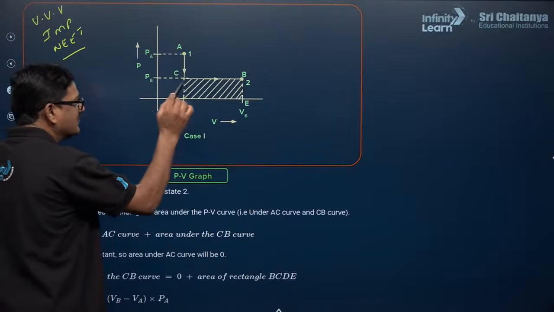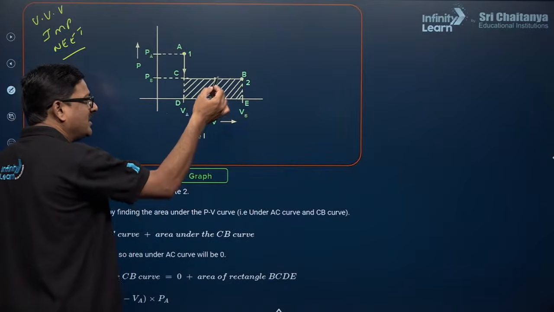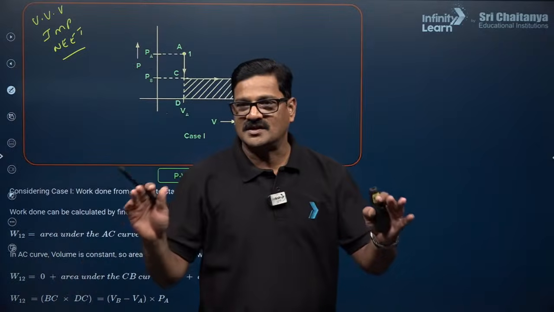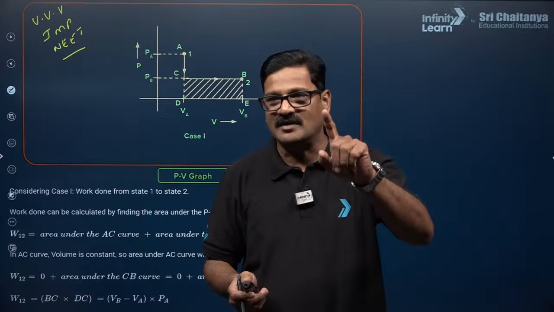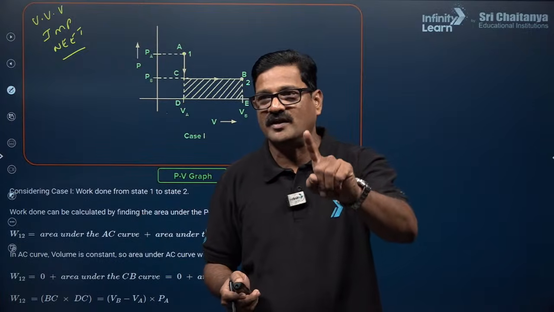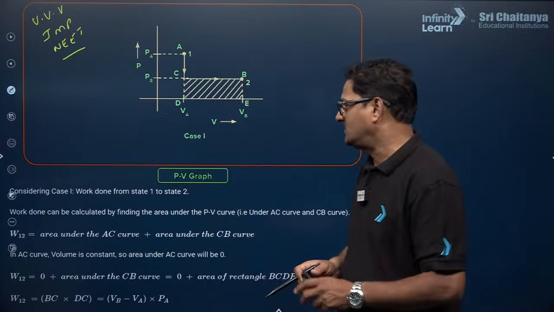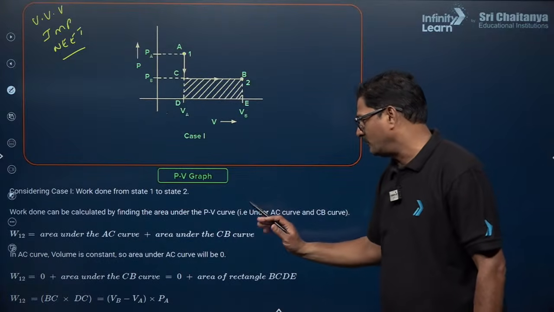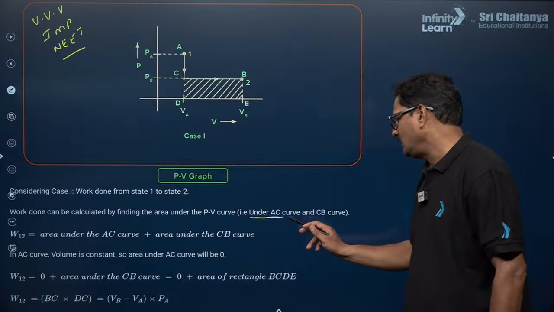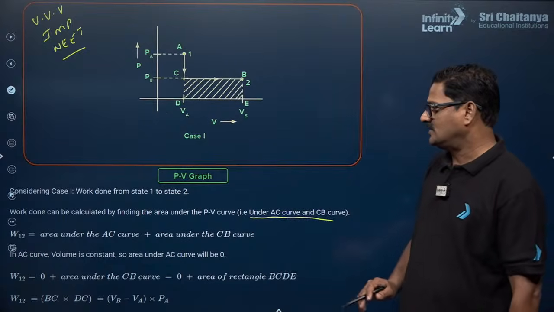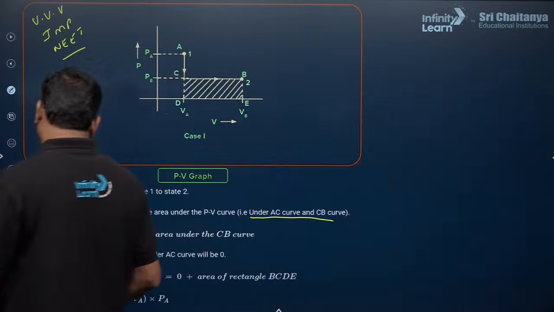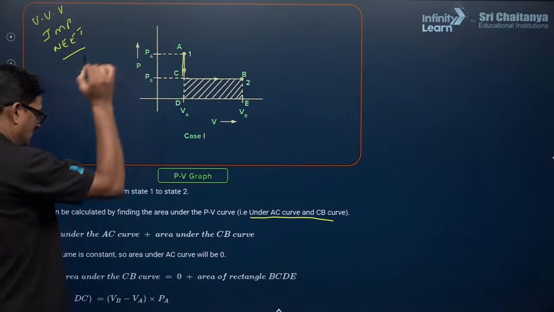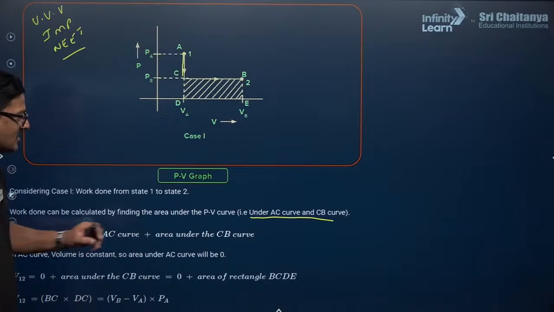When the pressure is a variable, work done is going to be the area of the shaded part. Always keep this in your mind. Work done in the PV graph is always equal to the area of the shaded region. For this, work done can be calculated. In the PV graph, it is the area under the curve. Work done here is the area under the AC curve plus the area under the CB curve.